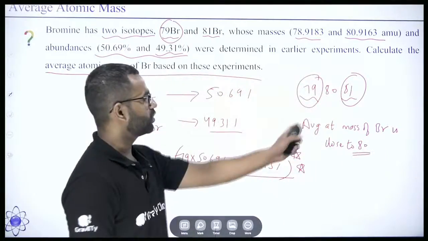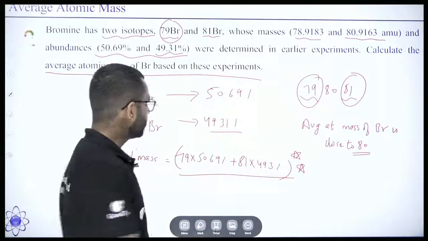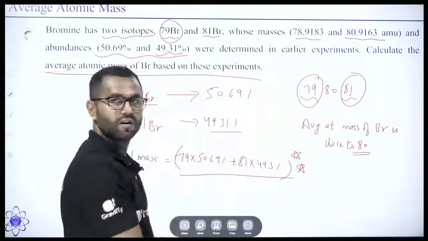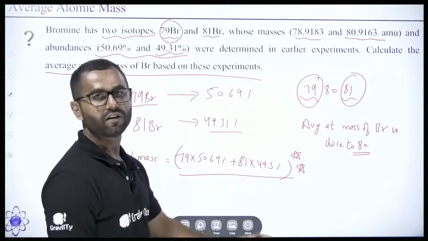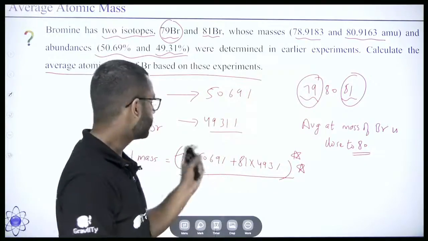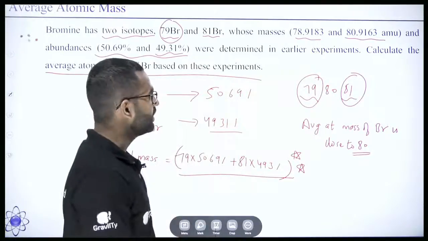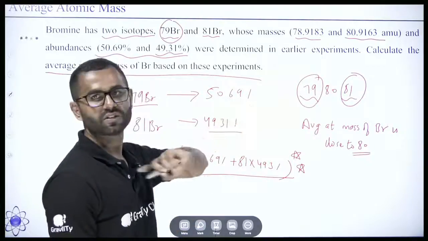Understood? The average atomic mass of bromine is close to 80. How can I say this? Because the percentages are almost equal: 50.69 and 49.31, only a difference of 1.3%. So that means if you take the average, it will come out to be this much.